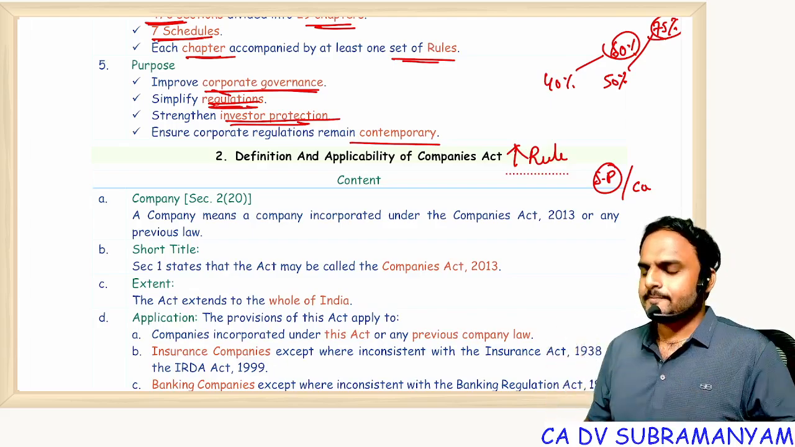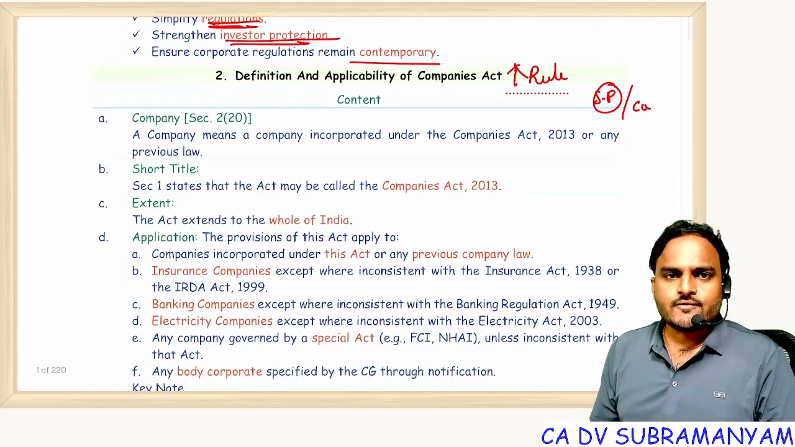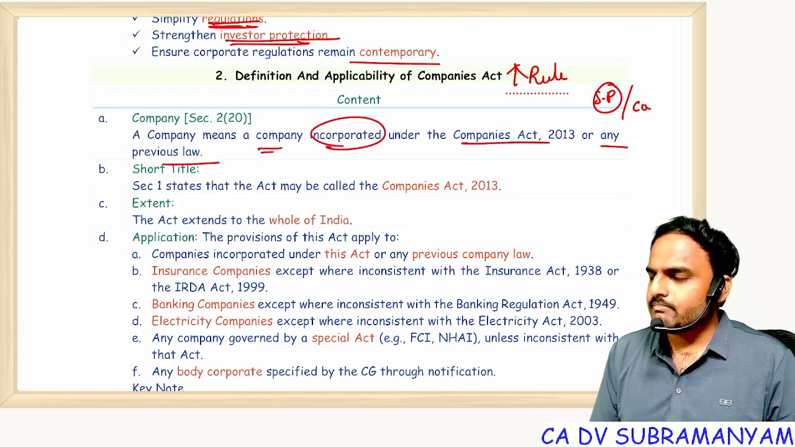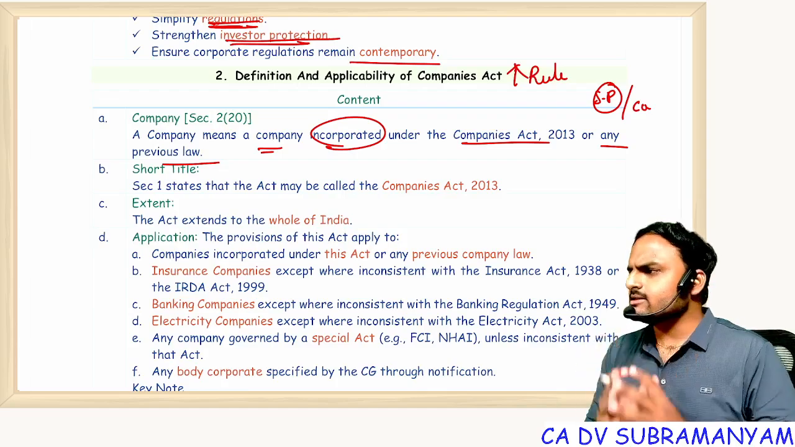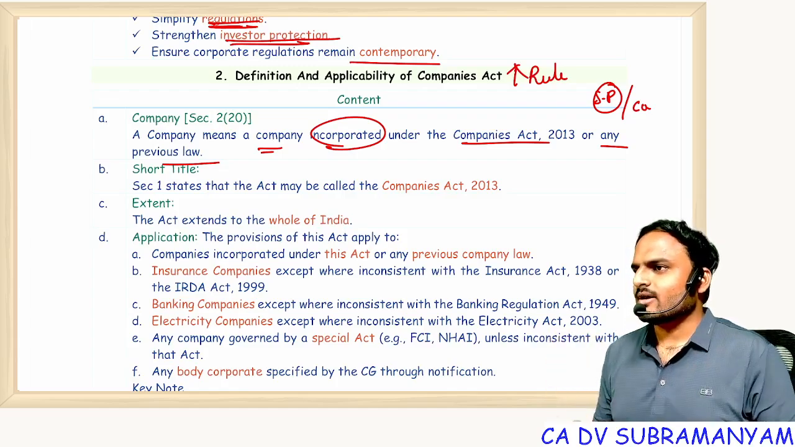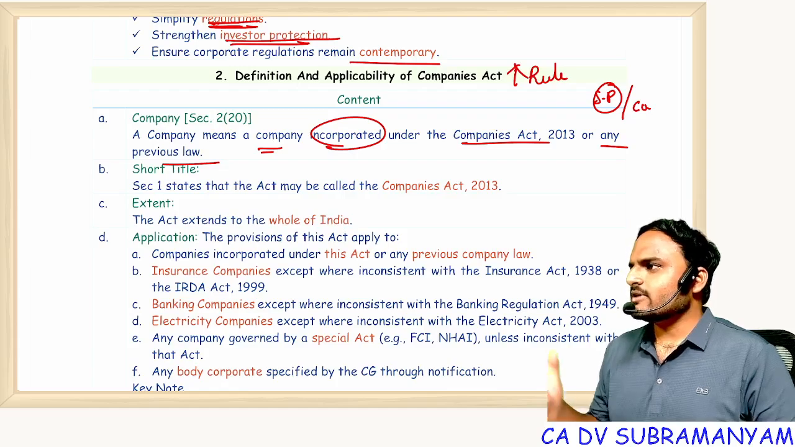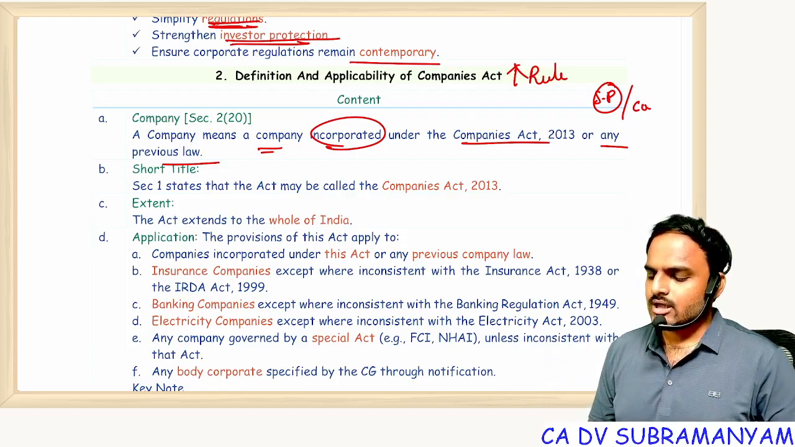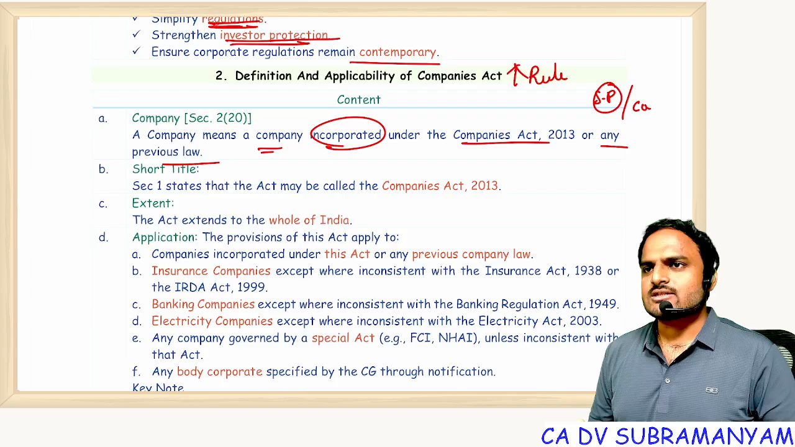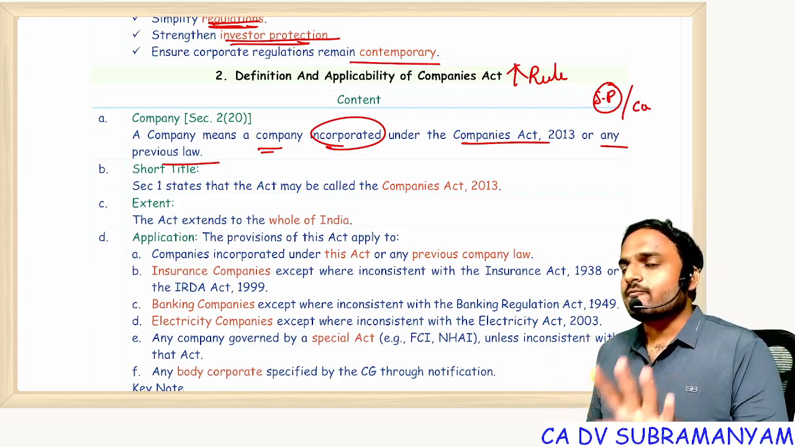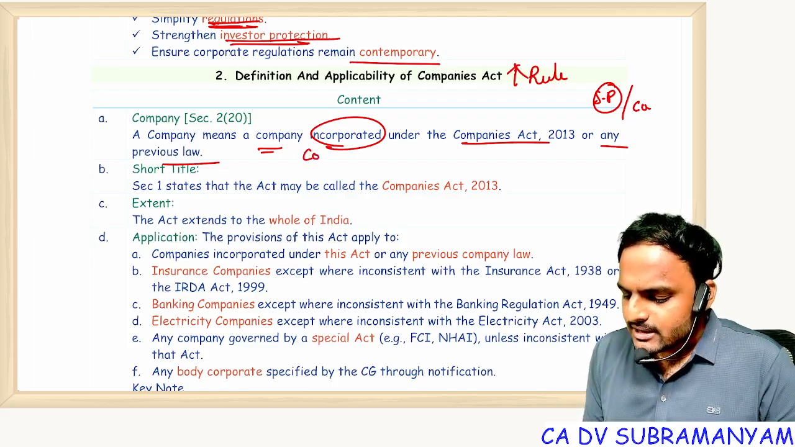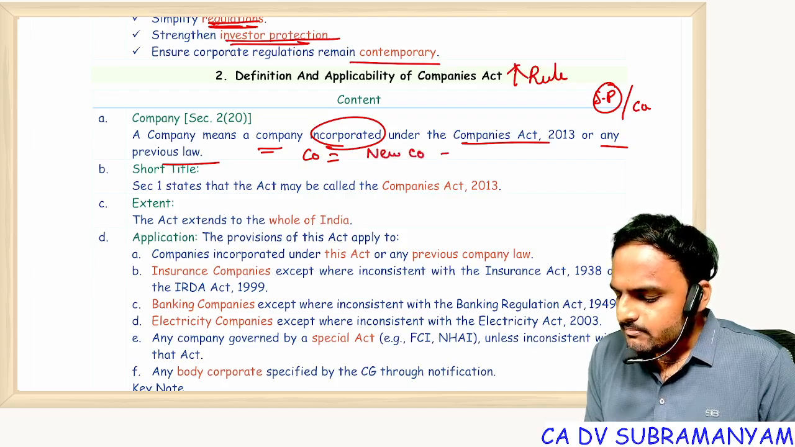That's it. Next one, definition and applicability of the Companies Act. Company means a company incorporated under the Companies Act 2013 or any previous company law. When I first read this definition, I got a lot of laughs. I laughed at the definition. Why? Just read the definition one more time. Company means a company incorporated under the Companies Act 2013 or any previous law. What is the logic in the definition? Why was the definition framed like that? For 5 minutes I thought, and later I realized the definition is very simple. Company is equal to new company plus old company.